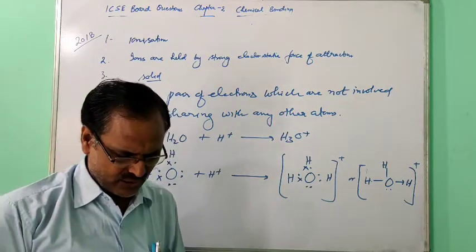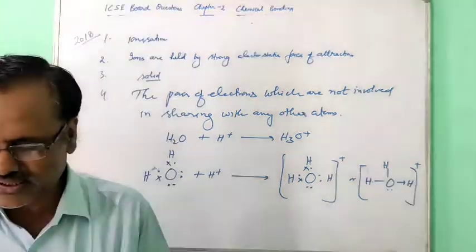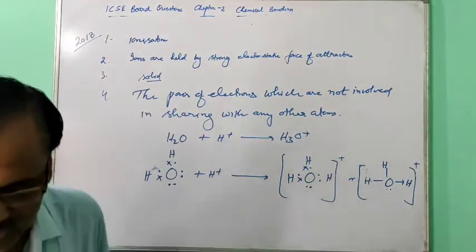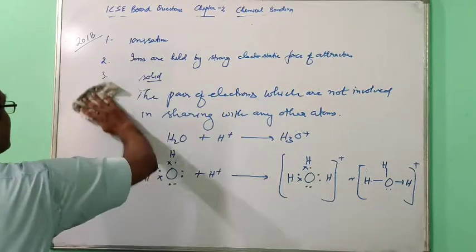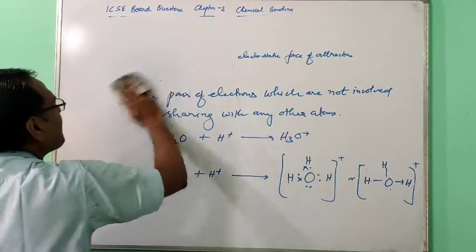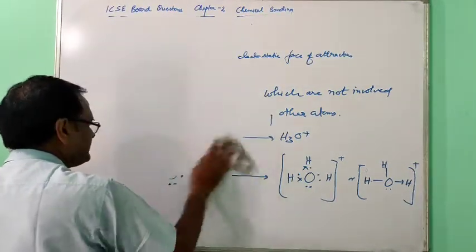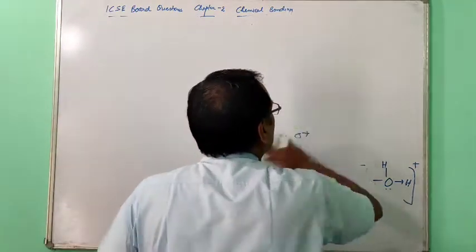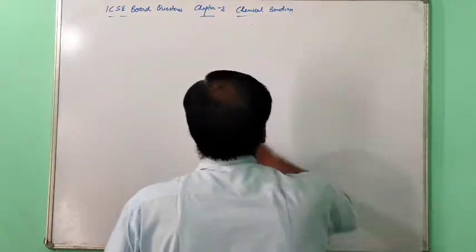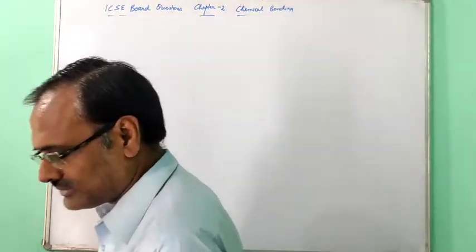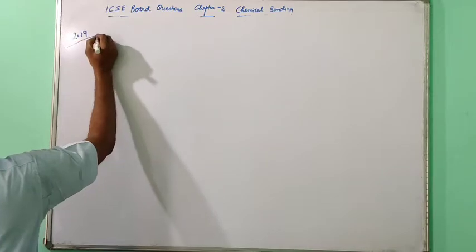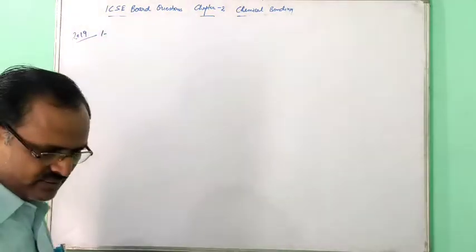Over. Now 2019 and 2020, the two-year modes. So 2019, first question.